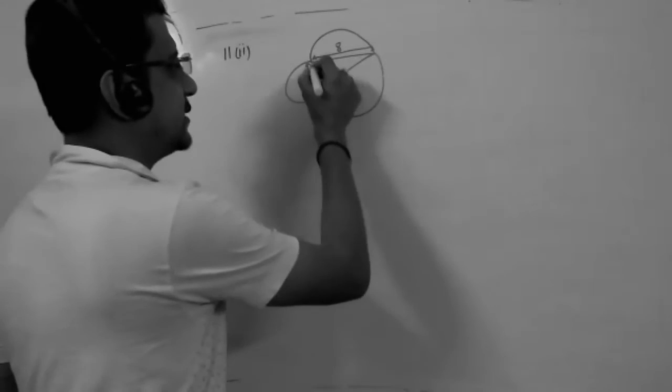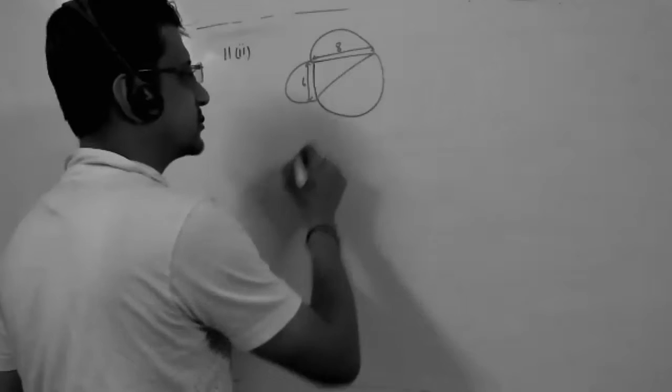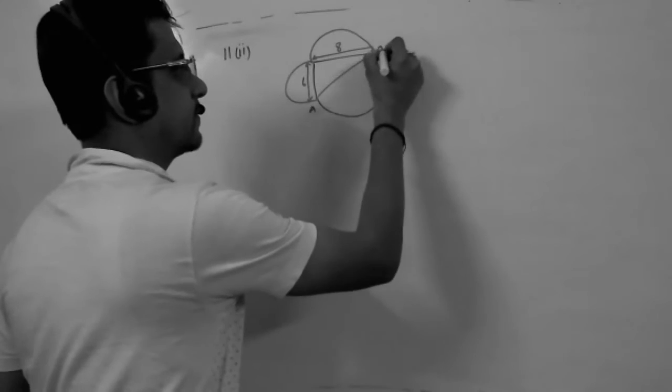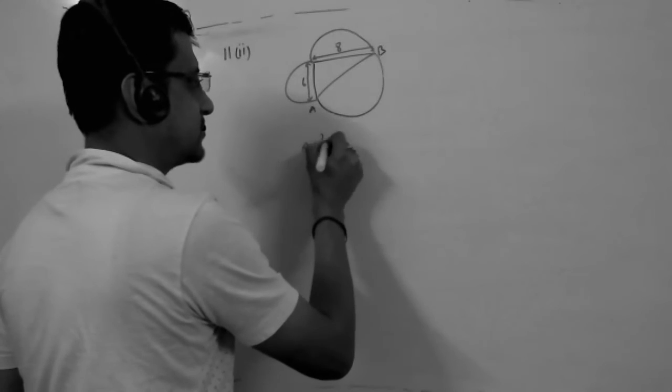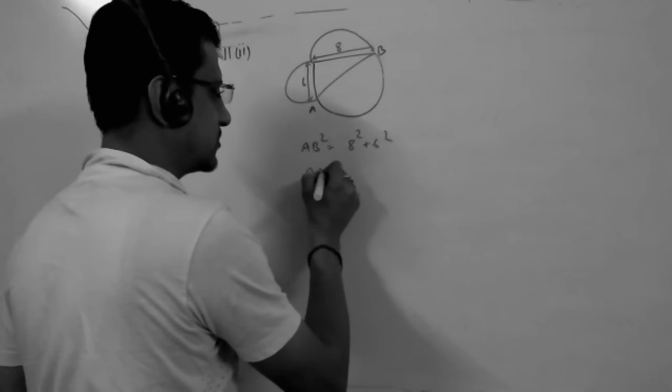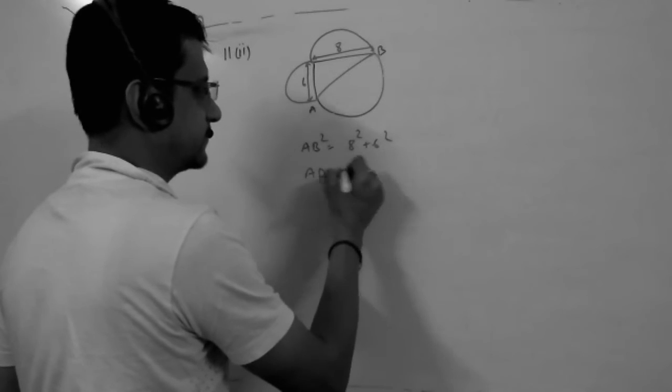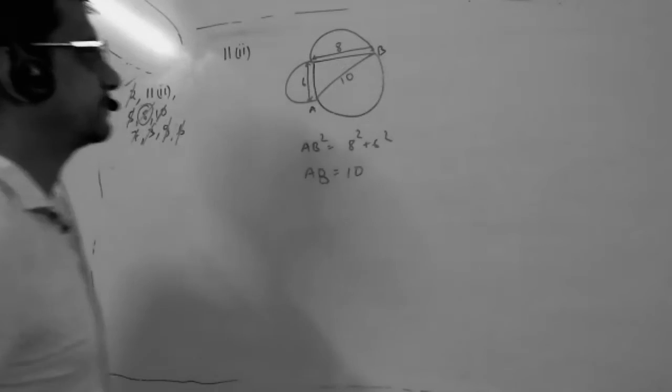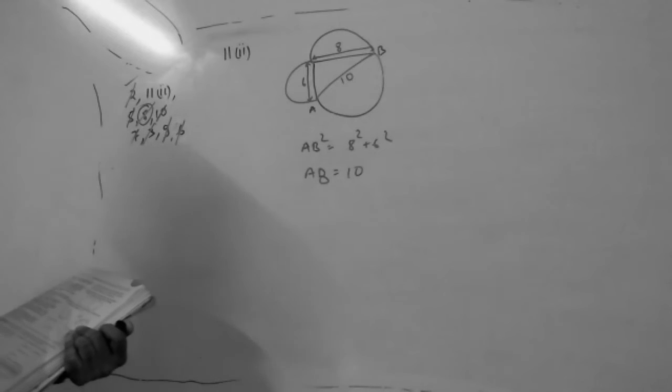So if this is 8, this is 6, can you find through Pythagoras theorem this one, AB? AB square is equals to 8 square plus 6 square. So AB is equals to 10. This will be 10. Correct?